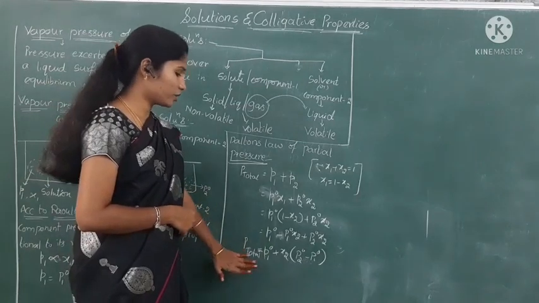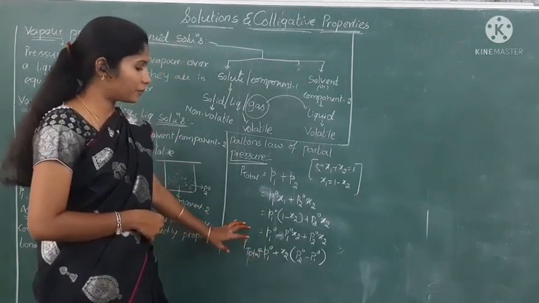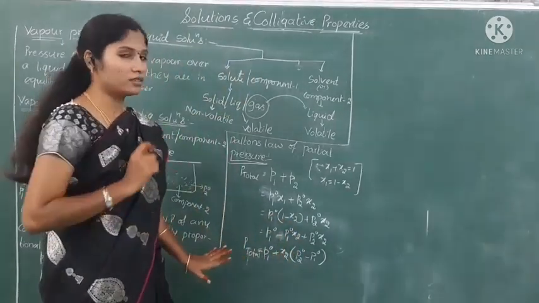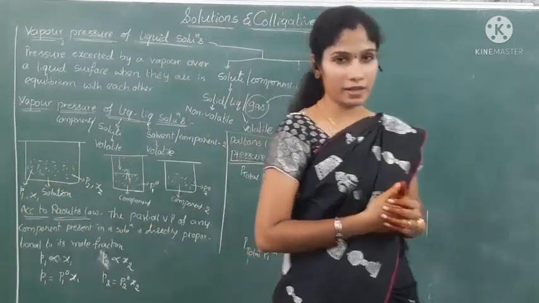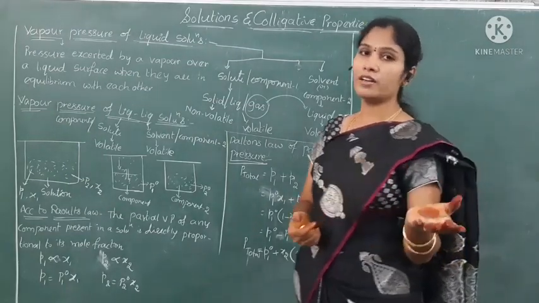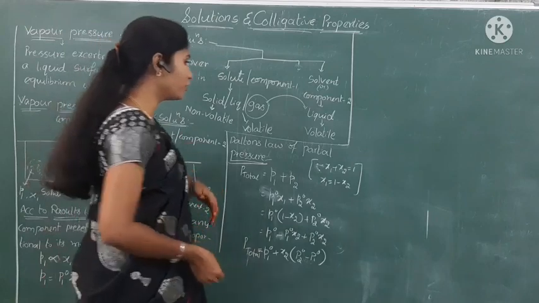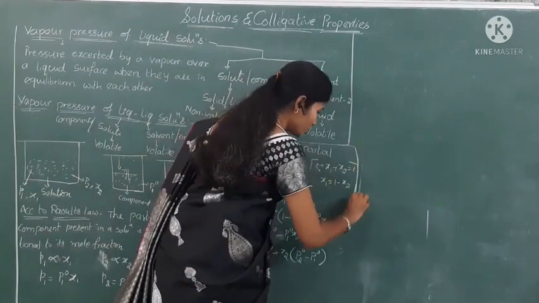By seeing this equation, we can conclude that the vapor pressure of a solution depends on the mole fraction of any component present in the solution. How is it depending? It is linearly dependent. Linearly dependent is nothing but if one increases, the other also increases. This is about the vapor pressure of liquid solutions.